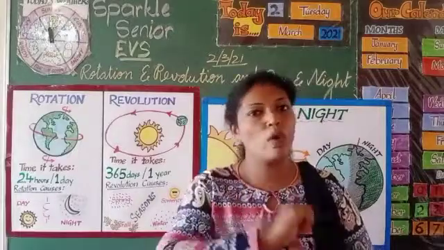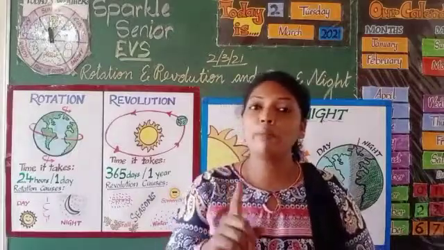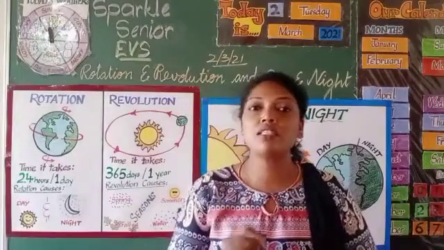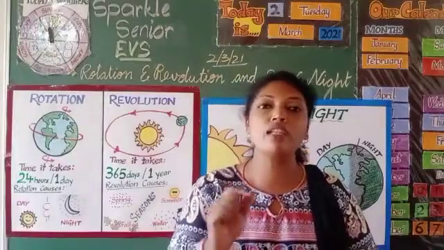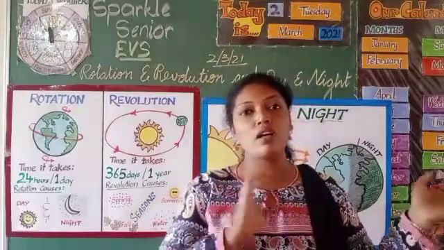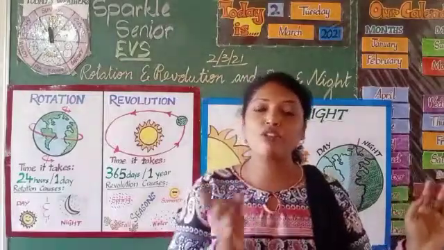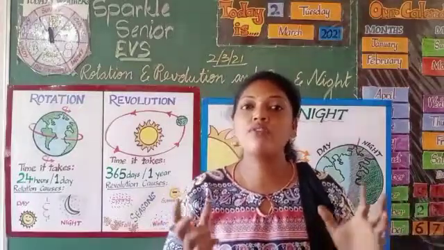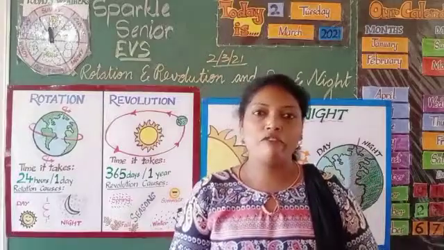Earth takes 1 day. But to complete one revolution around the sun, Earth takes 365 days or 1 year.